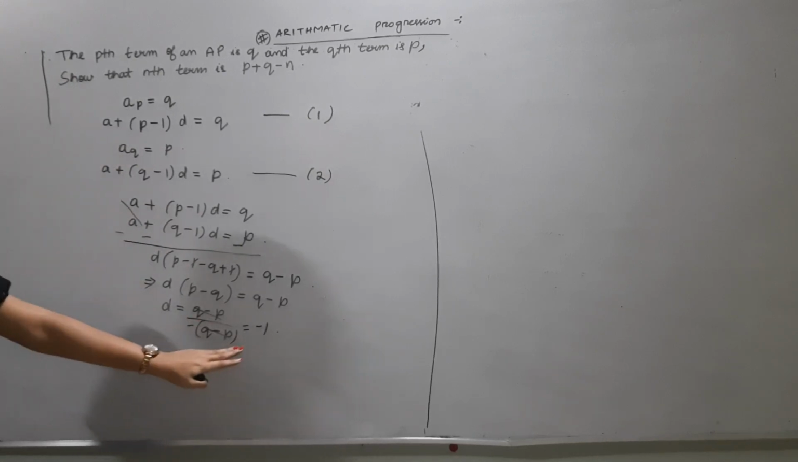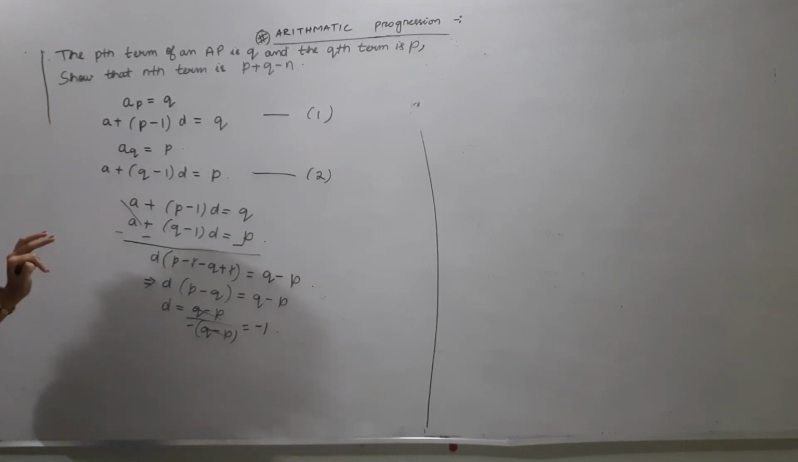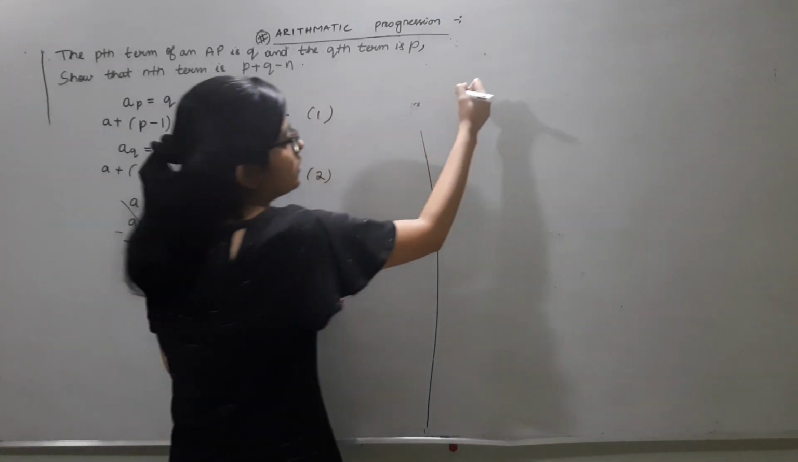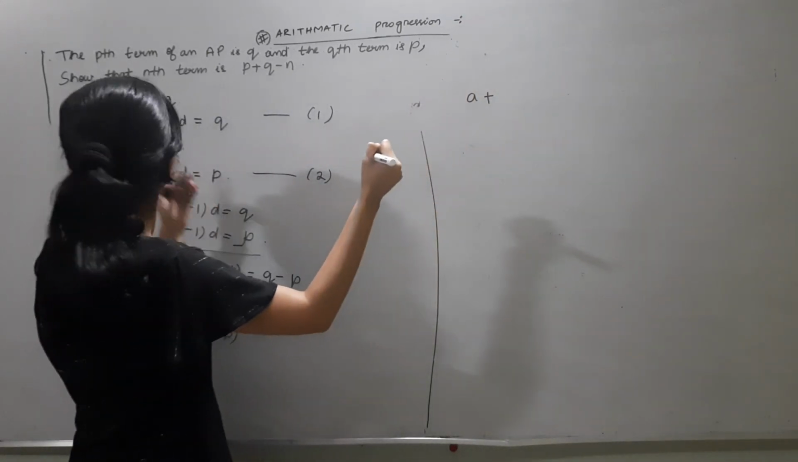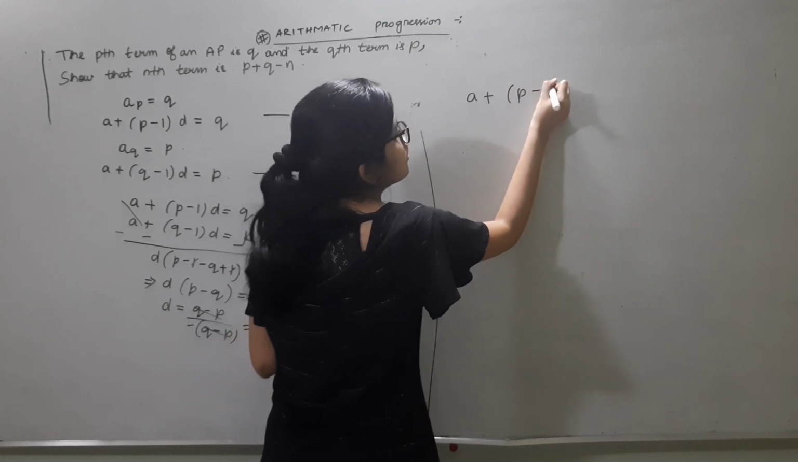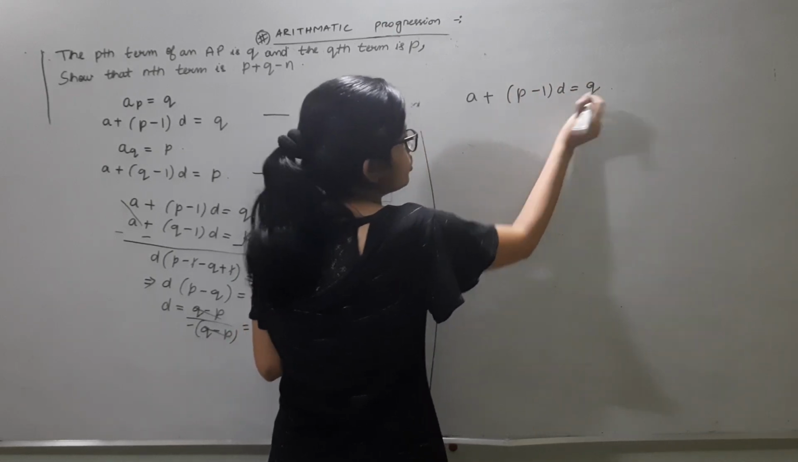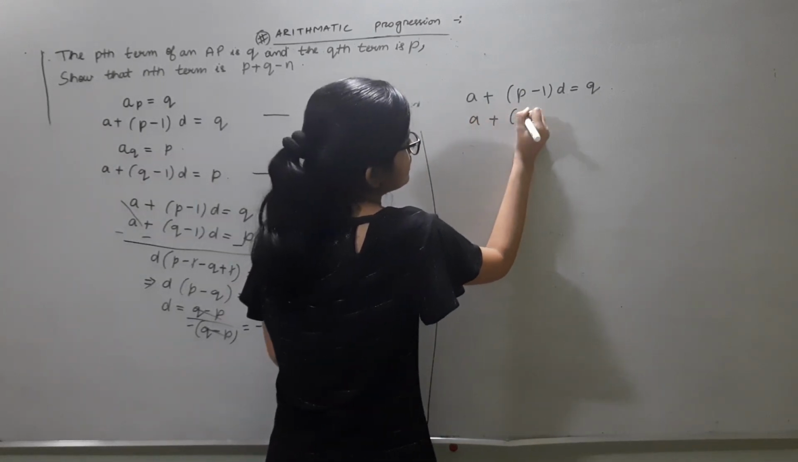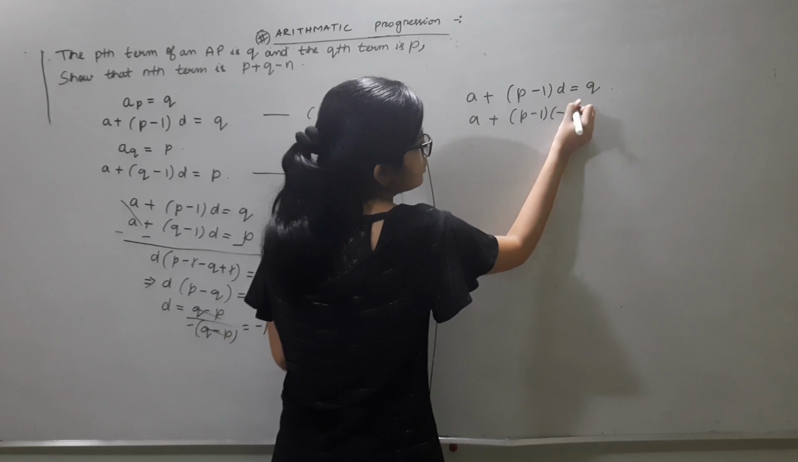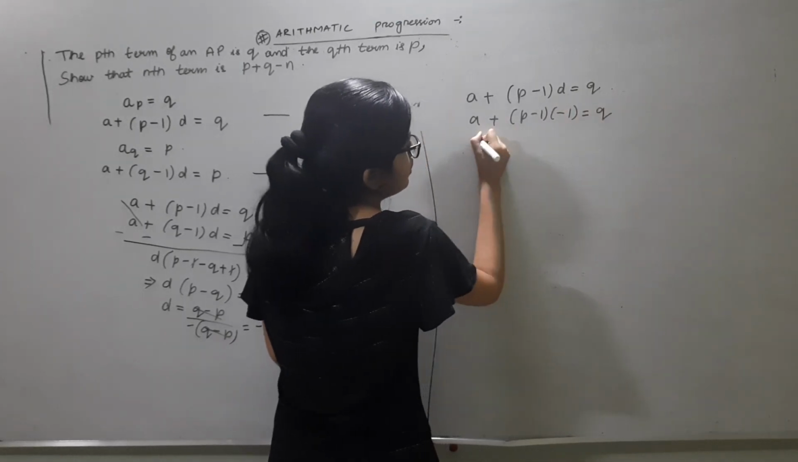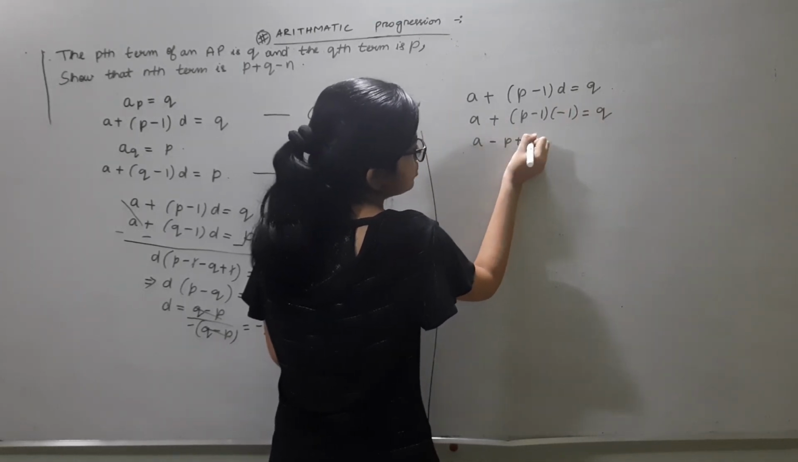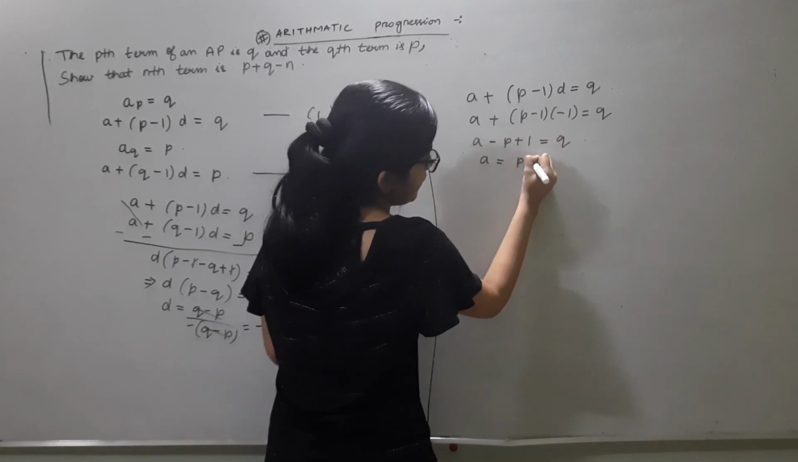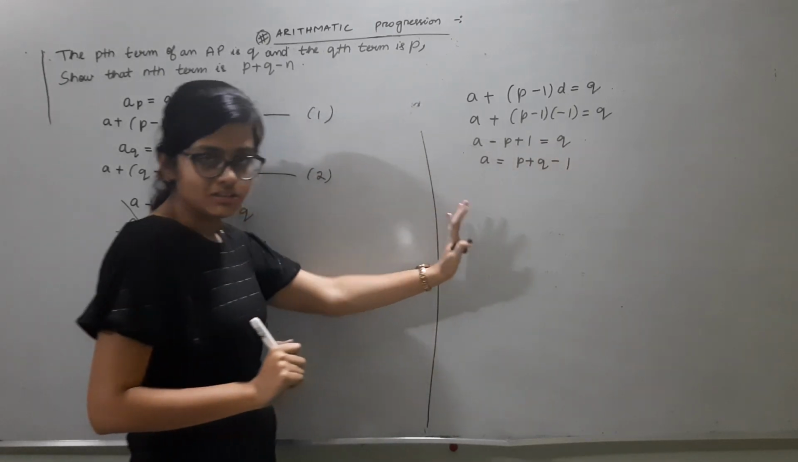So for a, put the value of d in any of these two equations to get the value of a. I am using the first equation. a plus (p minus 1)d equal to q. You have got the value of d as -1, put it as -1 here. a plus (p minus 1) into -1 equal to q. a minus p plus 1 equal to q. So get the value of a: p plus q minus 1. This we got as a.